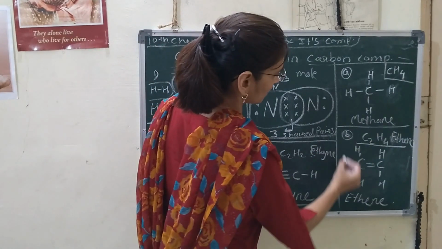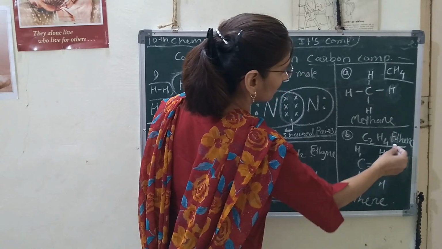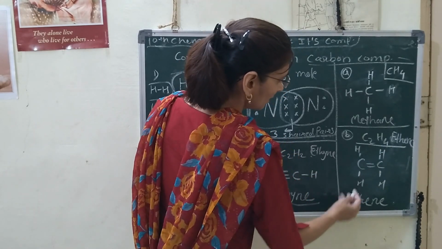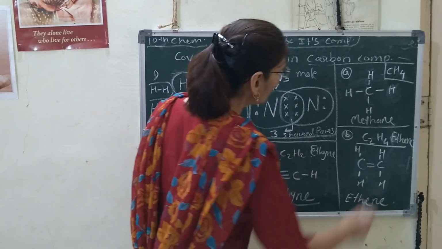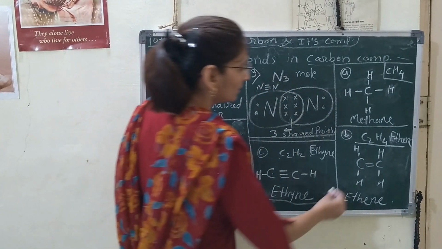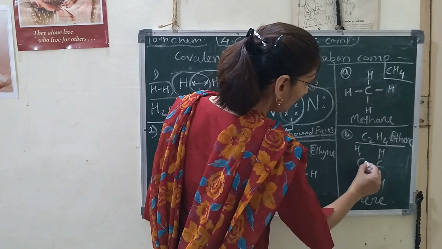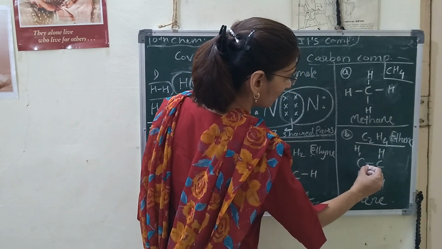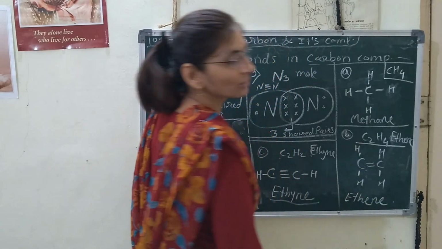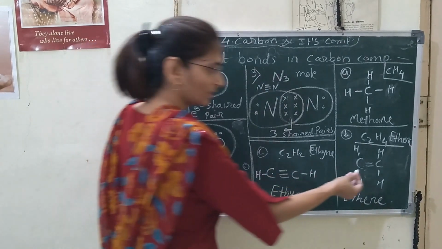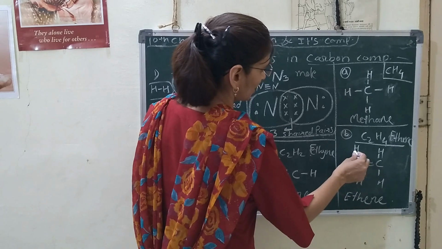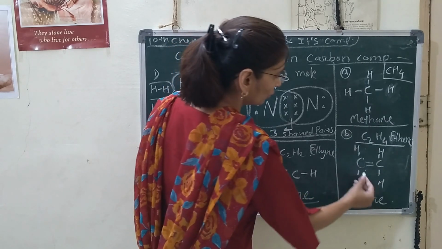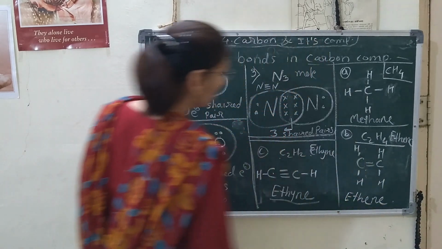And in our second structure, ethene gas, we will see here a double bond is created between 2 carbon atoms, and here 2 electrons of carbon are shared with 2 electrons of another carbon atom, and the remaining 2 electrons are shared with 2 hydrogen atoms to form a carbon double bond.